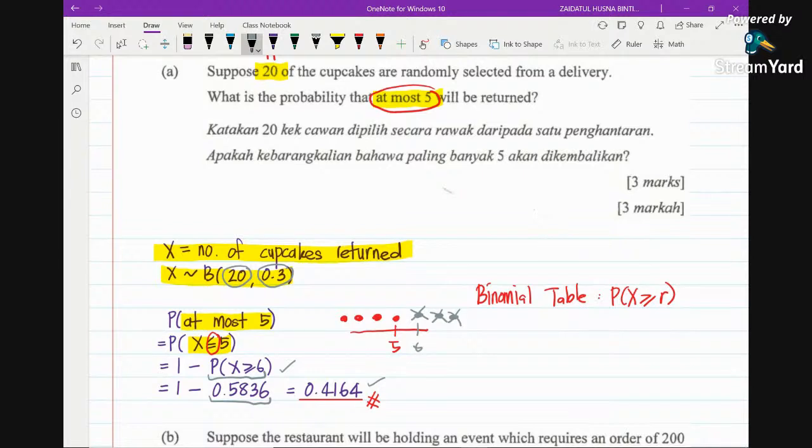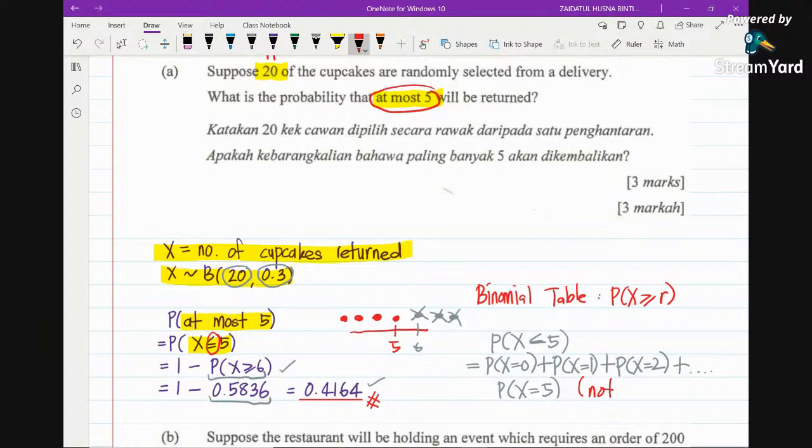Or if you want to use the formula, if you don't want to read the table, probability of x less than or equal to 5 would be probability of x equals 0 plus probability of x equals 1 plus probability of x equals 2, and so on and so forth, until probability of x equals 5. But I would not advise you to use this method because it's time consuming.